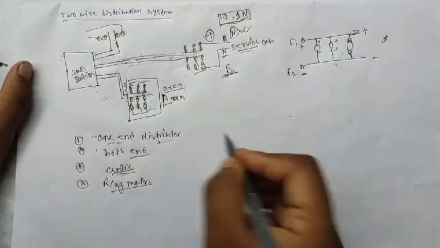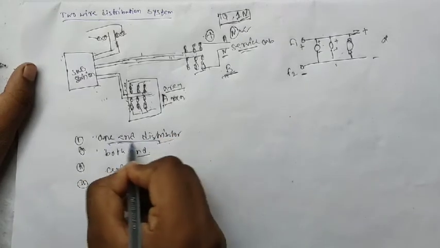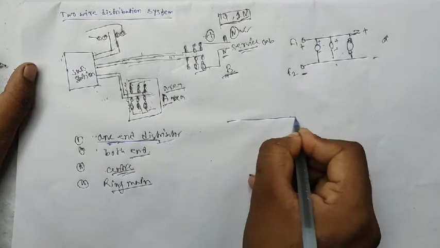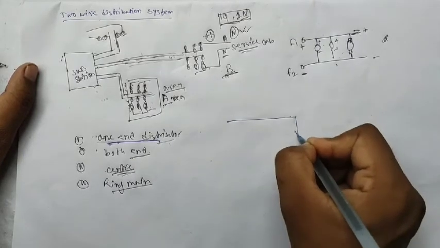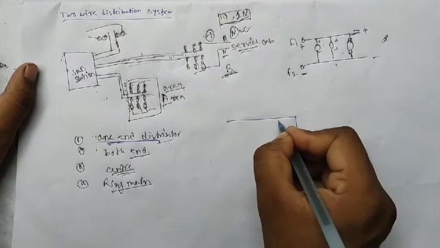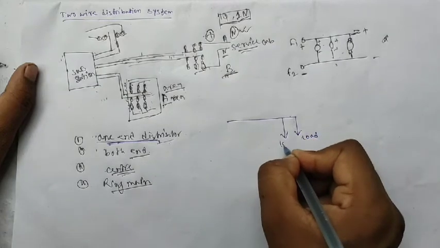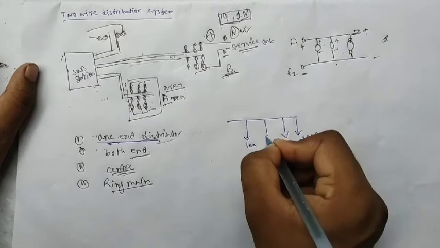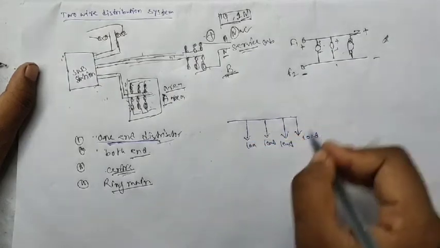We take one example. First of all we see the distributor fed at one end. Suppose this is the line, here the load is connected, here also the load is connected.